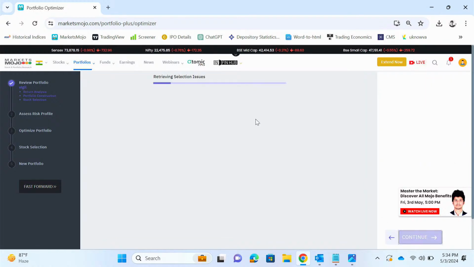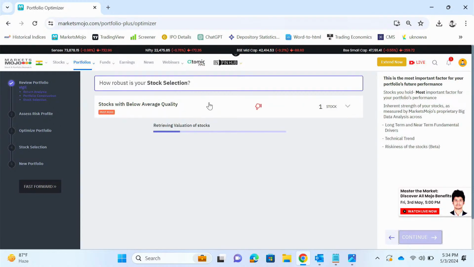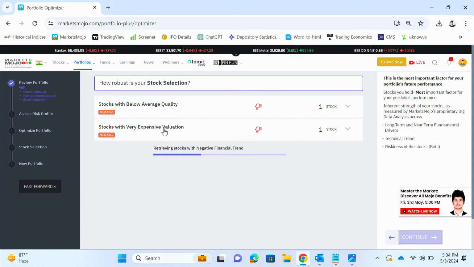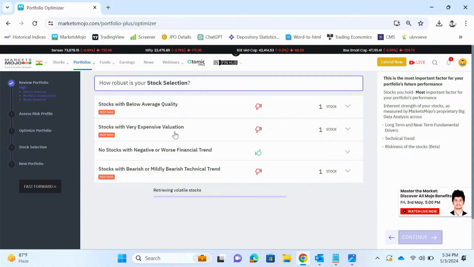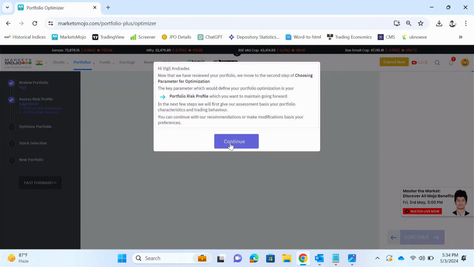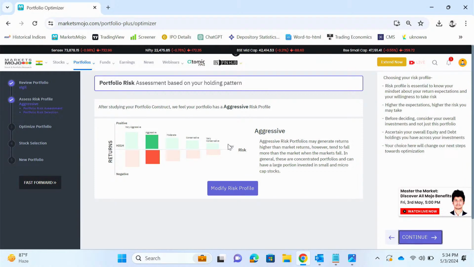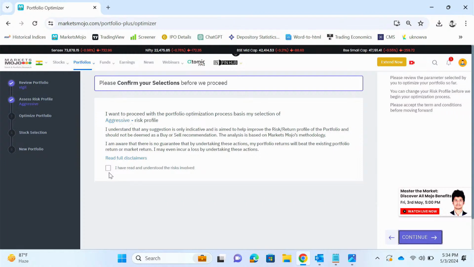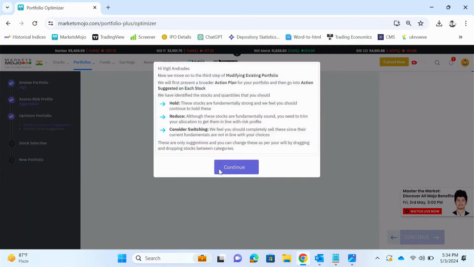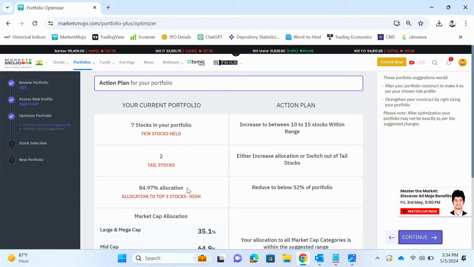Just click continue. Now it's studying my stock selection. So I have selected a below average quality stock. I have selected one very expensive stock. So that's high beta stocks, etc. Just click continue. Yeah, so it says that my investing style is aggressive. Just click continue. I have read. Click continue. So now it is showing my current portfolio and what actions I should take to correct this portfolio.